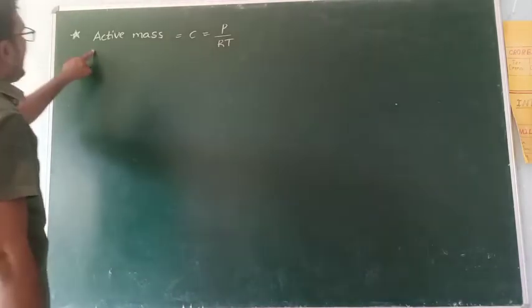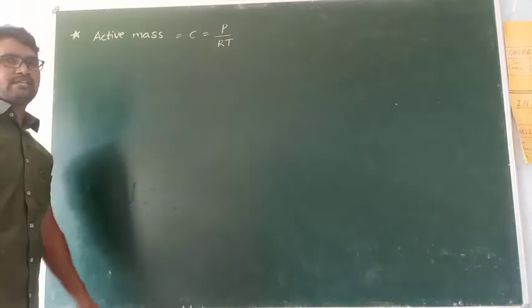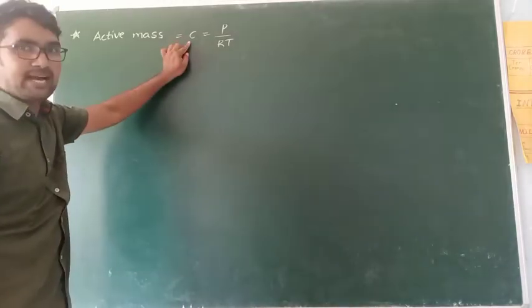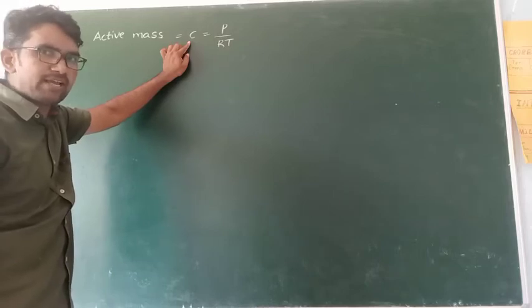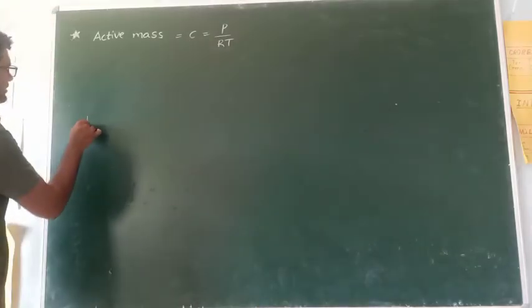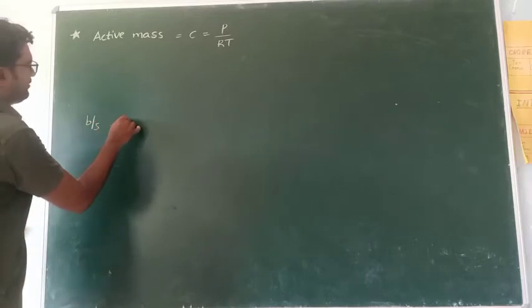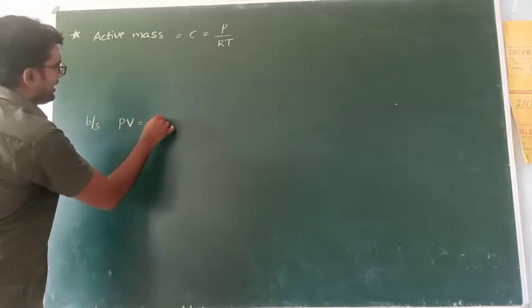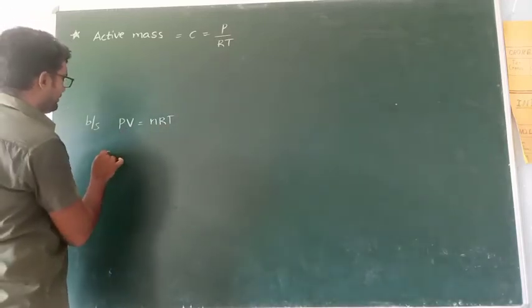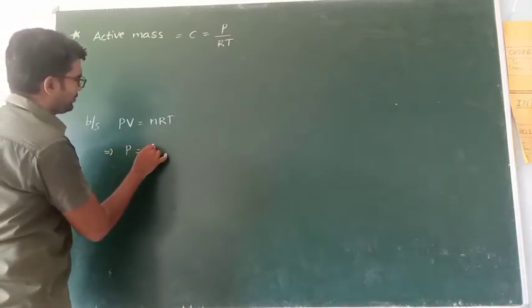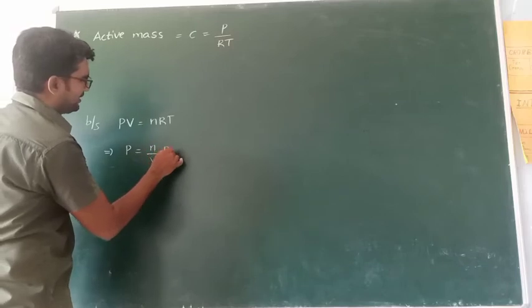Next one, active mass. For active mass, the formula is C, meaning concentration. Concentration means n by V. I already explained for you. Because PV equal to nRT, this V moves to this side, P is equal to n by V RT.